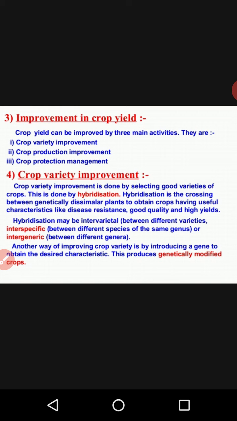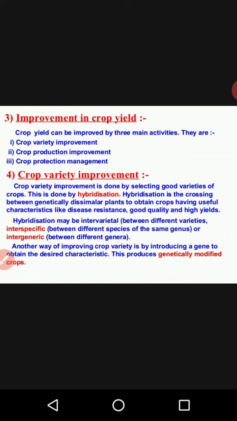If we study this, we can classify some methods and practices to get improved as well as maximum crop yield. Clear? So we can classify three major practices, or three major events, related to production.